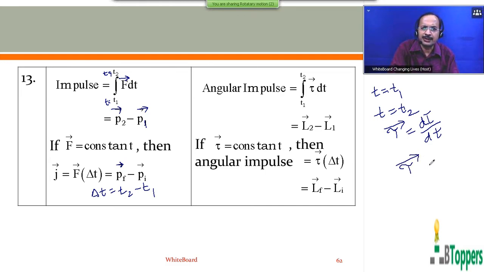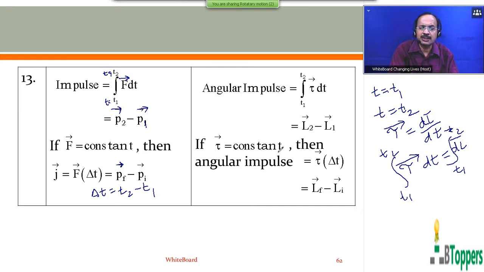So tau bar dt can be written as dL bar, and integral tau bar dt equals integral dL bar between t1 and t2, which gives you the change in angular momentum for the same time interval.